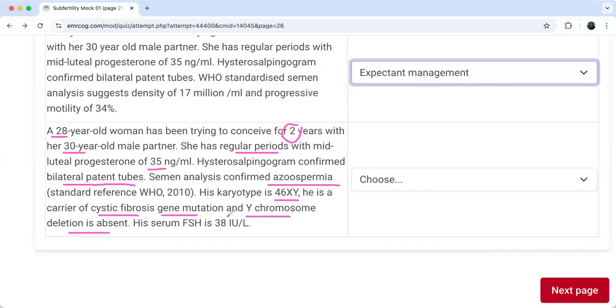His serum FSH is also high, 38. So he is a carrier of a cystic fibrosis gene mutation, but he has high FSH. So which type of azoospermia is that? Some may see cystic fibrosis azoospermia, and this is a post-testicular cause. Is that post-testicular or testicular?